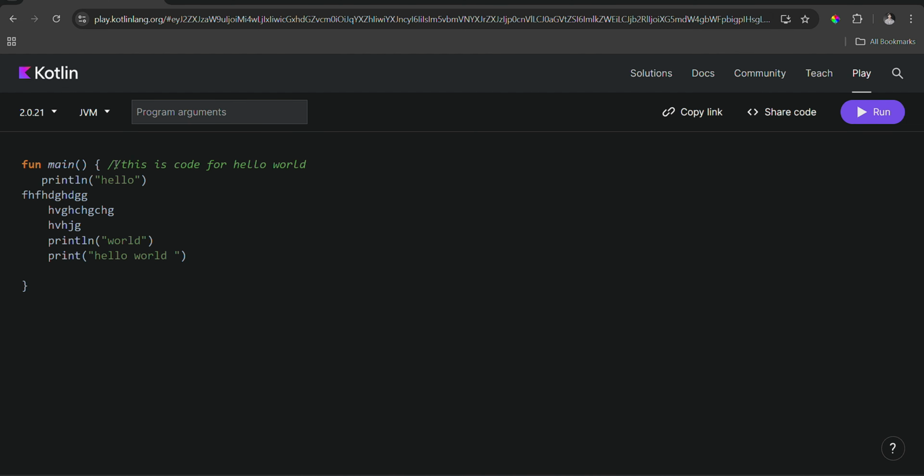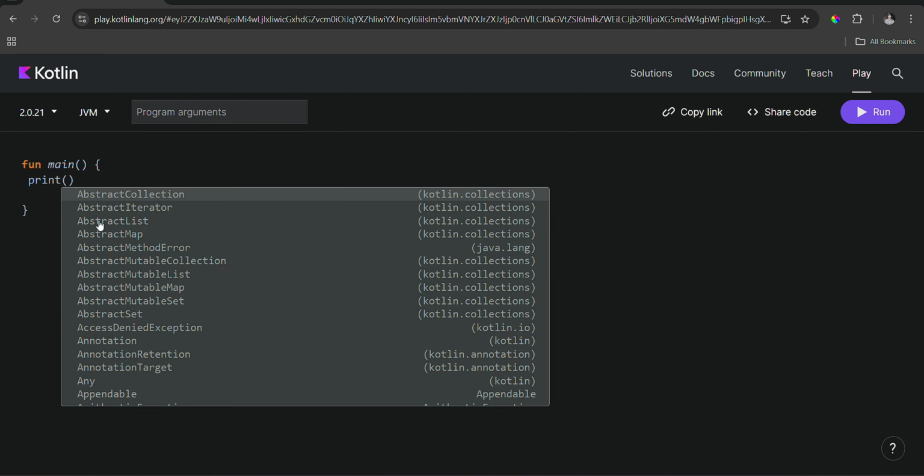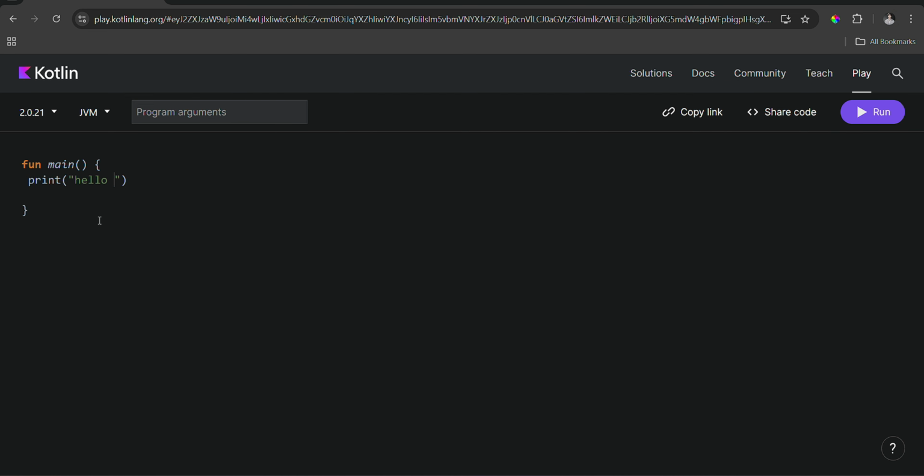For example, this is your code. Assume you are writing a print statement, which I have taught in a previous video. The link is in the description. So just write hello world. Now another person comes in, and assume that it is written multiple times. Okay, let us just make this code a little big. Okay, do not understand this. So what you will do is add some comments. For example, this is code for hello world. So now he can read this.